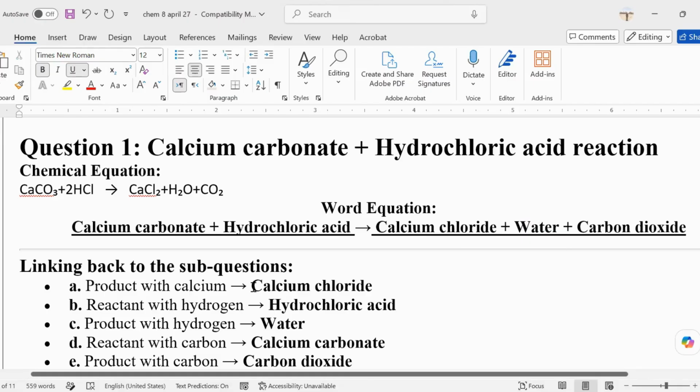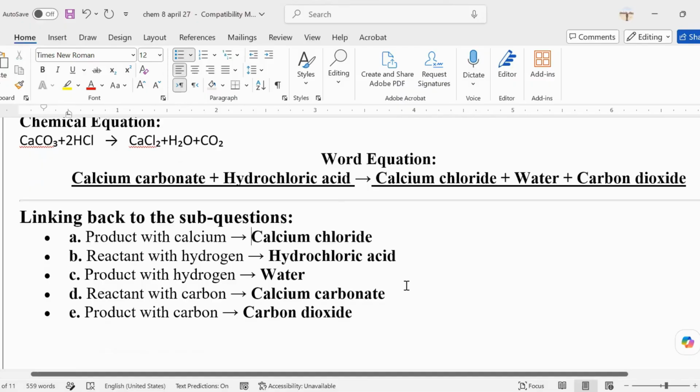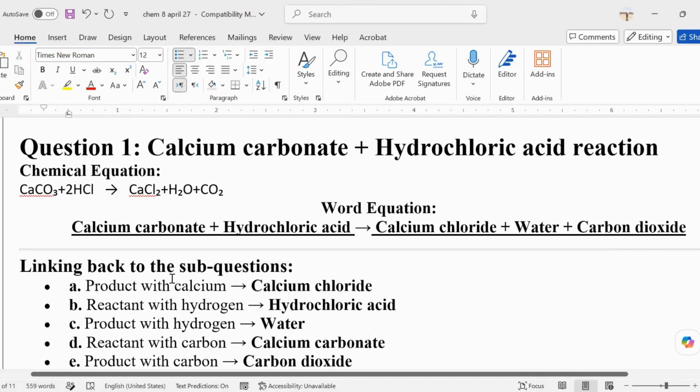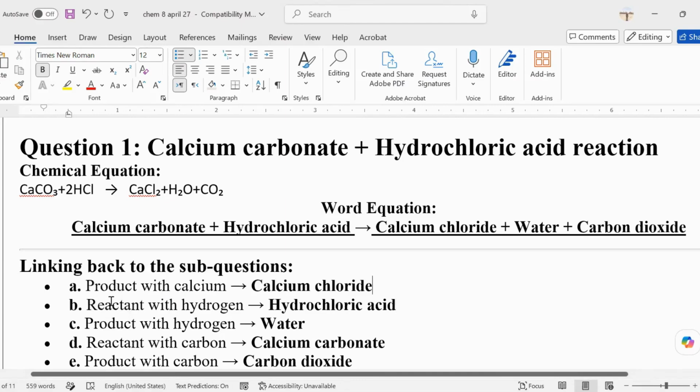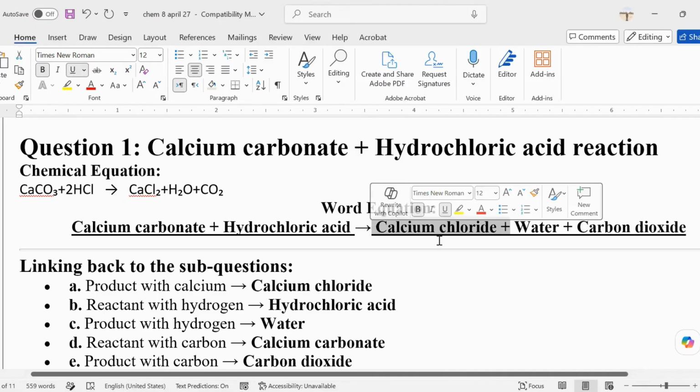I have already the questions. What is the product with calcium? When you say product, what you need is to look at the elements after the arrow. This is like your clue, the arrow. If it is reactant, it means before the arrow. What is the product with calcium? So you go to the right side. So definitely it's the calcium chloride.